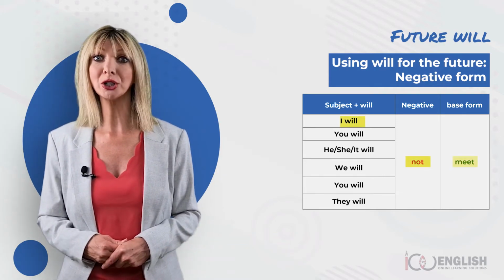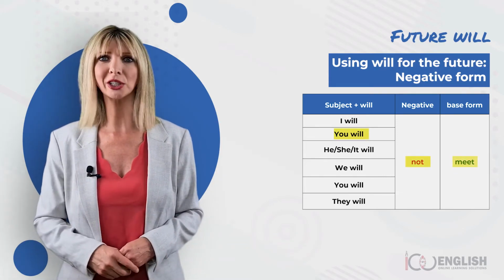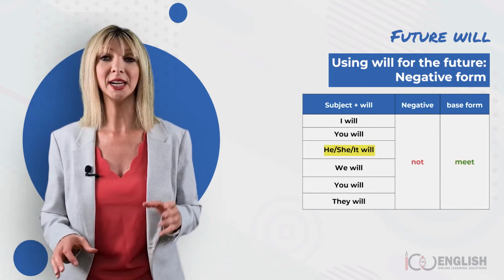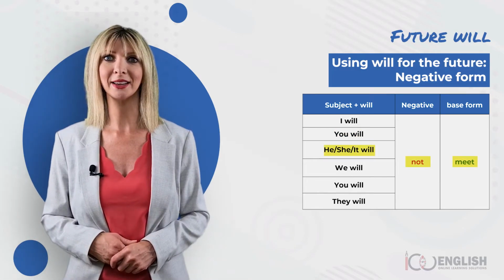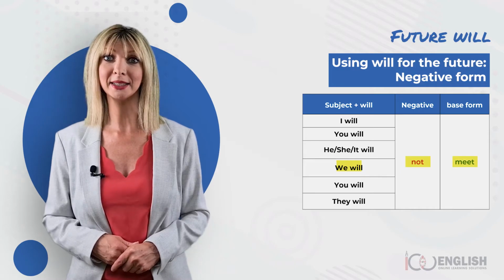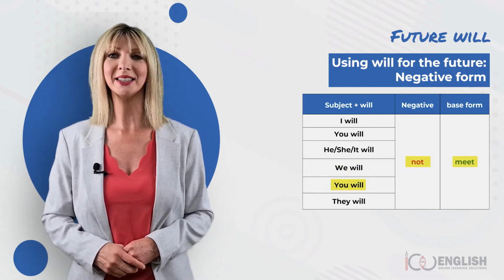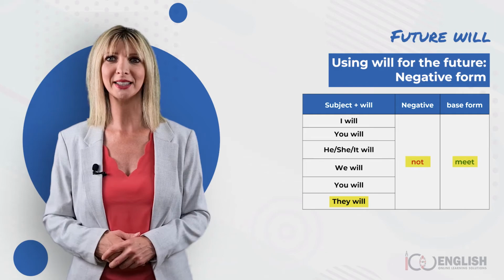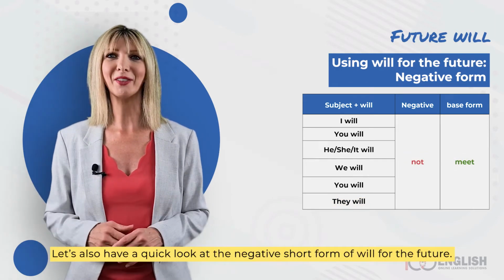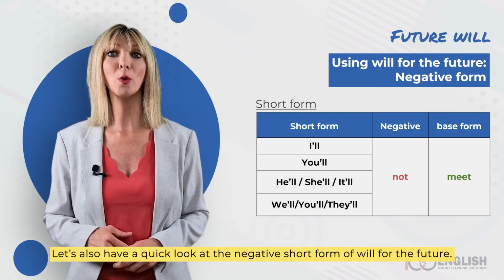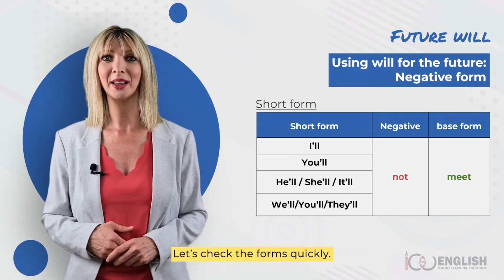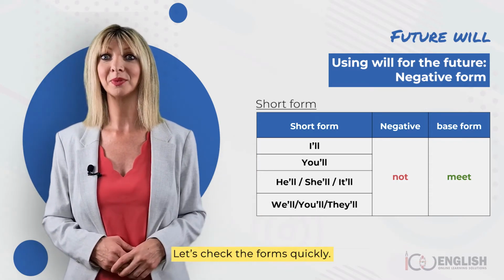I will not meet. You will not meet. He, she, it will not meet. We will not meet. You will not meet. They will not meet. Let's also have a quick look at the negative short form of will for the future. Let's check the forms quickly.